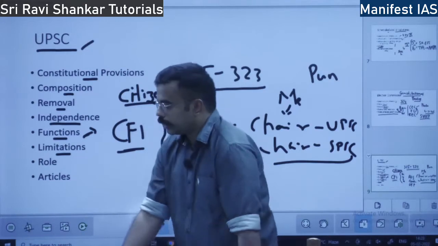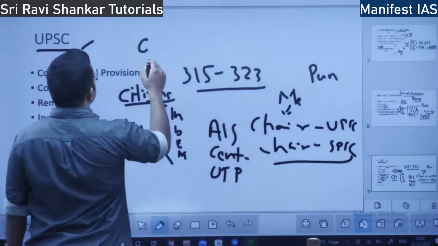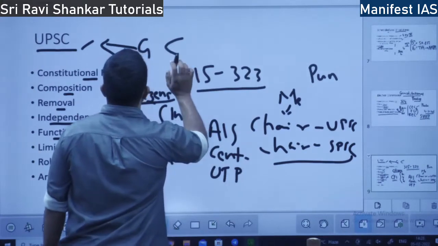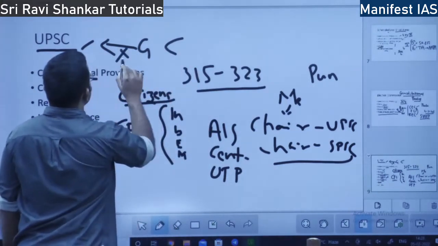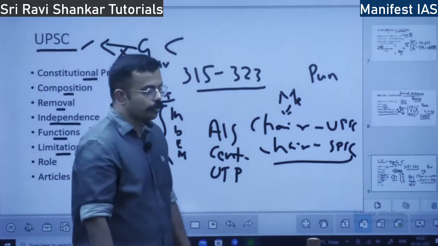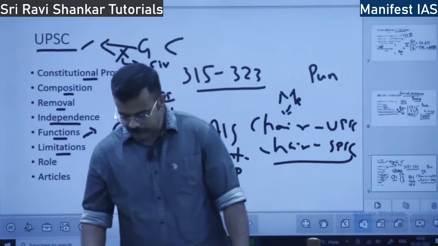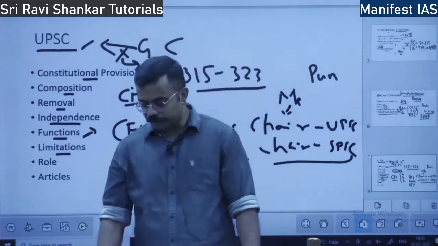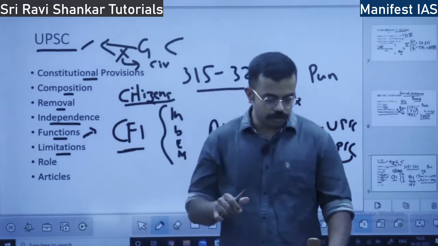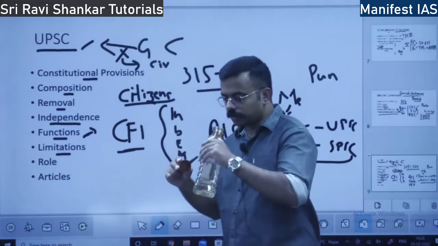So the Supreme Court has given a judgment in this direction. The government consults UPSC in dismissal, service conditions and various things. If the government doesn't consult, there is no reprieve. The civil servant cannot go anywhere. He cannot go to court. It is the prerogative of the government. Prerogative means discretion, at the will of the government, whether to consult UPSC or not.